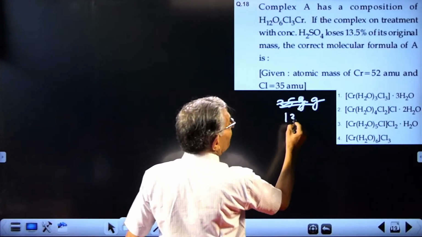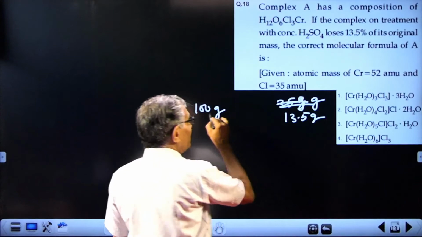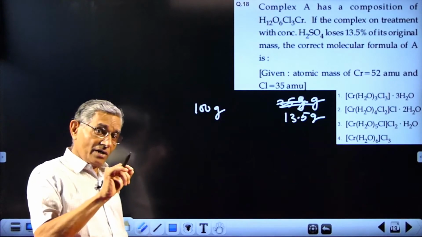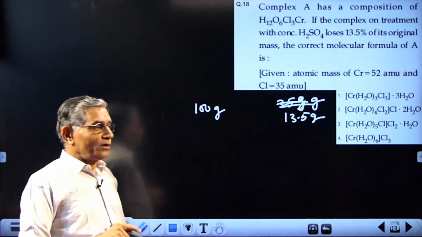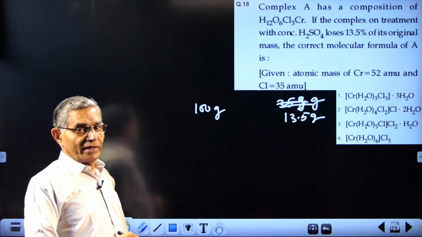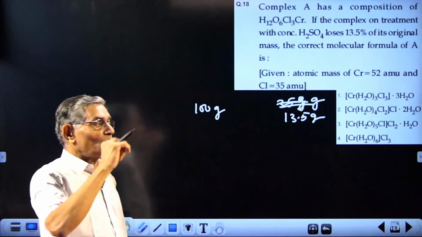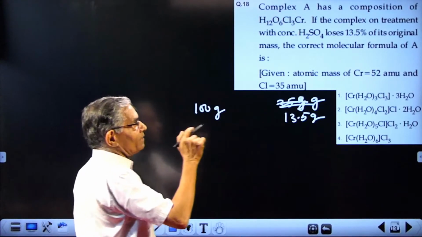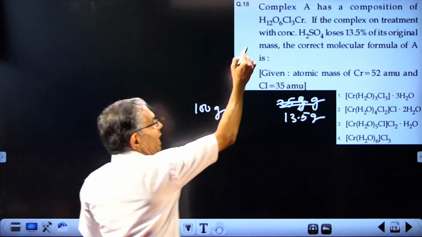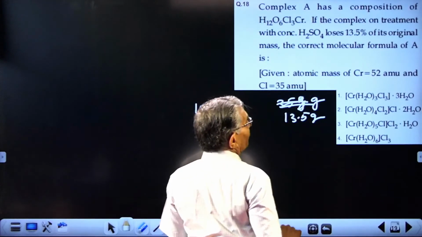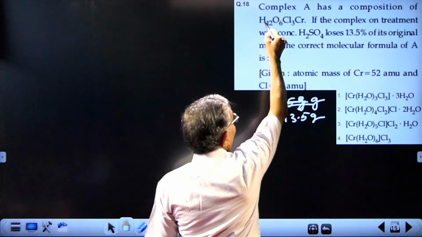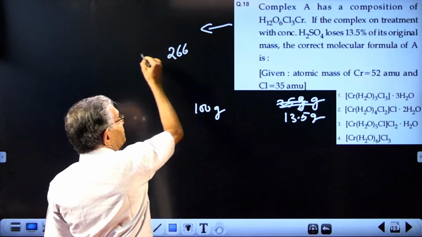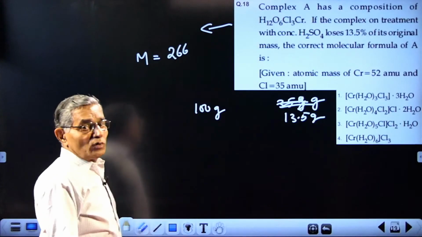For every 100 gram of complex, 13.5 gram water is lost. So if 18 grams of water are lost from 1 molecule, it means there is 1 H2O outside. If 36 grams of water are lost, it means there are 2 molecules outside, and so on. So the point is, you consider 1 mole of the complex and add up all these numbers. Chromium 52, chlorine, etc. When you add up, the molar mass of the compound is 266.